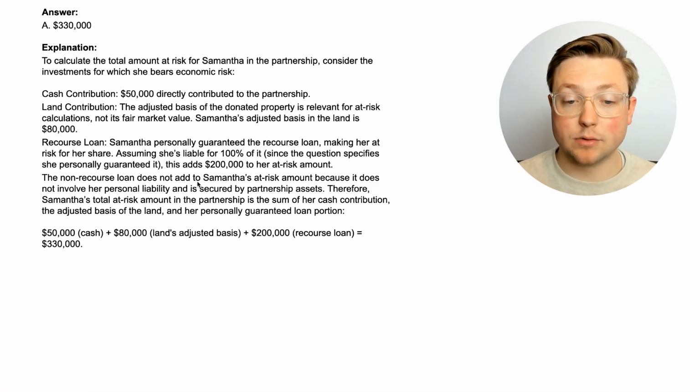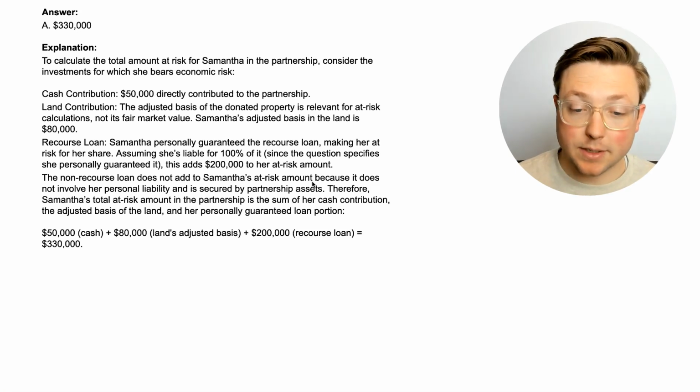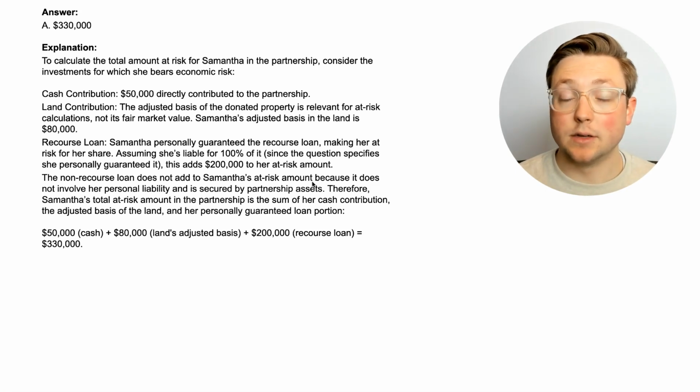Now, the non-recourse loan does not add to Samantha's at-risk amount because it does not involve her personal liability and is secured by partnership assets. Therefore, Samantha's total at-risk amount in the partnership is the sum of her cash contribution, the adjusted basis of the land, and her personally guaranteed loan portion.